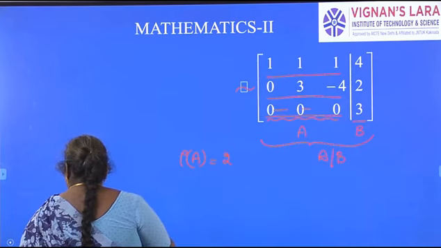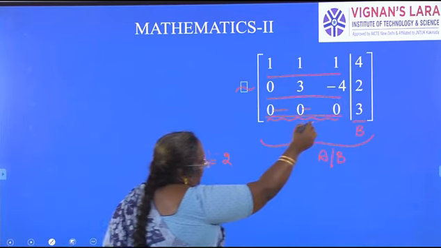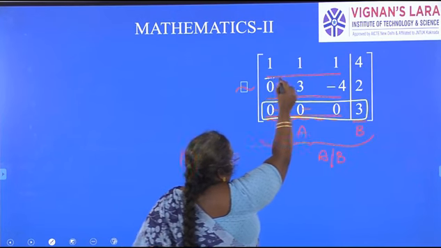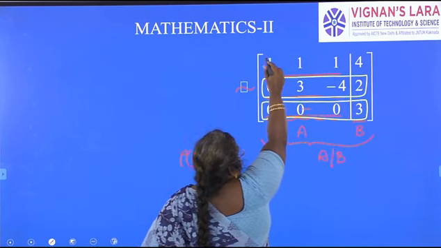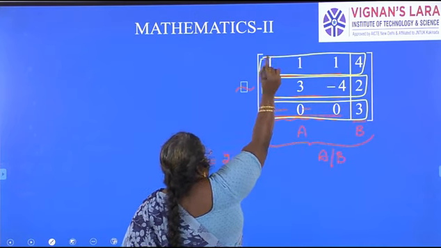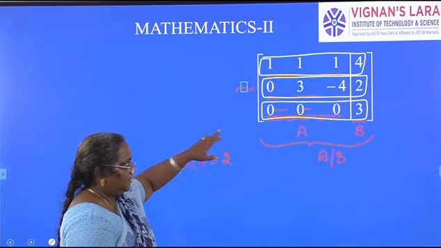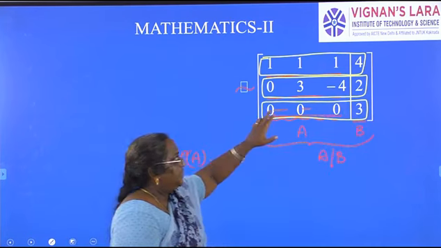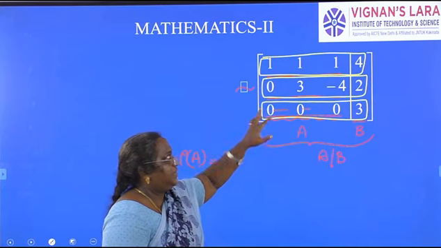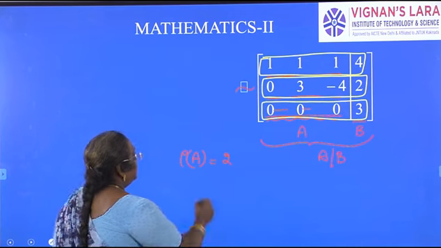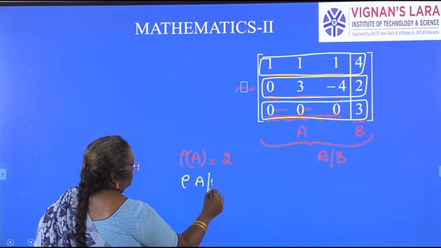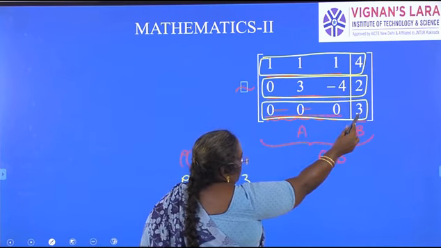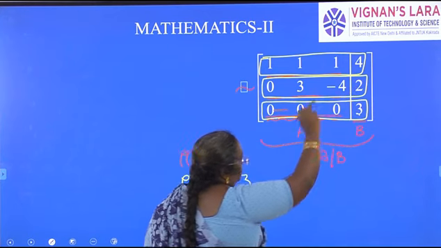Rank of augmented matrix. In order to consider the rank of augmented matrix, I have to see the complete matrix, involving matrix B. How many non-zero rows are there? If I include the B matrix, there is one non-zero element in the third row. The second row also has a non-zero element, and the first row also has a non-zero element. So the rank of augmented matrix is equal to 3, because there are 3 non-zero rows.